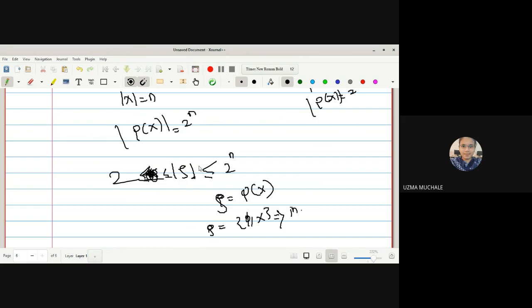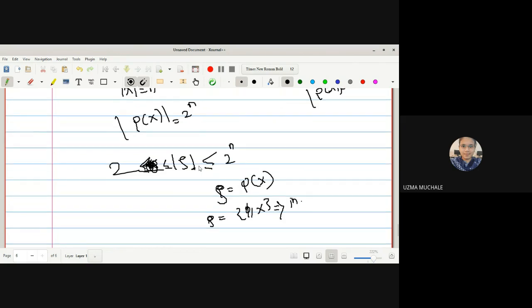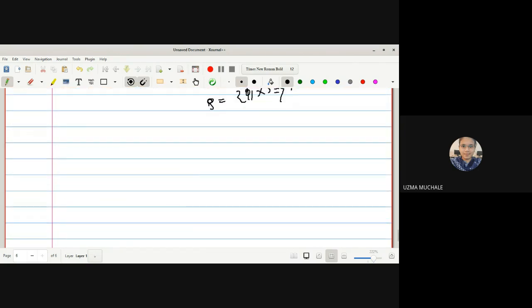The next is the discrete topological space. If tau is equal to the power set of X, then it is called a discrete topological space.